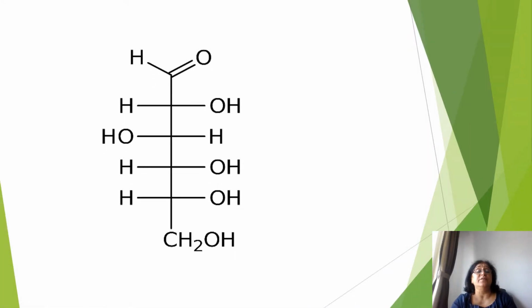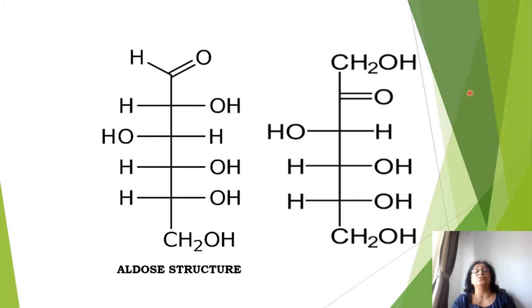So here an example is given. This is an aldose structure. In this you see the most oxidized carbon, the aldehyde group, is on the top, and the least oxidized carbon, the alcoholic group, is at the bottom of the vertical line, and the horizontal lines have H and OH on either side. So this is an aldose structure. Similarly, in the ketose structure, the ketonic group is here and the alcoholic group is here, on the vertical line. On the horizontal lines, you have H and OH on either side. So this is a ketose structure as it has the ketone functional group.